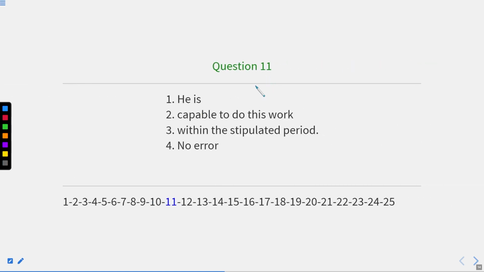This is question number 11. He is capable to do this work within the stipulated period. He is capable to do this work.